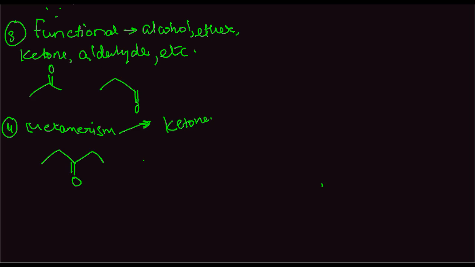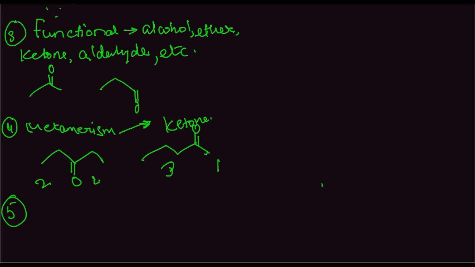So this and this are metamers of each other. The functional group here is ketone, but the number of carbon atoms on either side here is 2 and 2. Here it is 3 and 1. So these are metamers. You notice that these are also positional isomers, but one pair can fit into various categories here. It can be both metamer and positional isomer and chain isomer. So the various possibilities exist in this case.